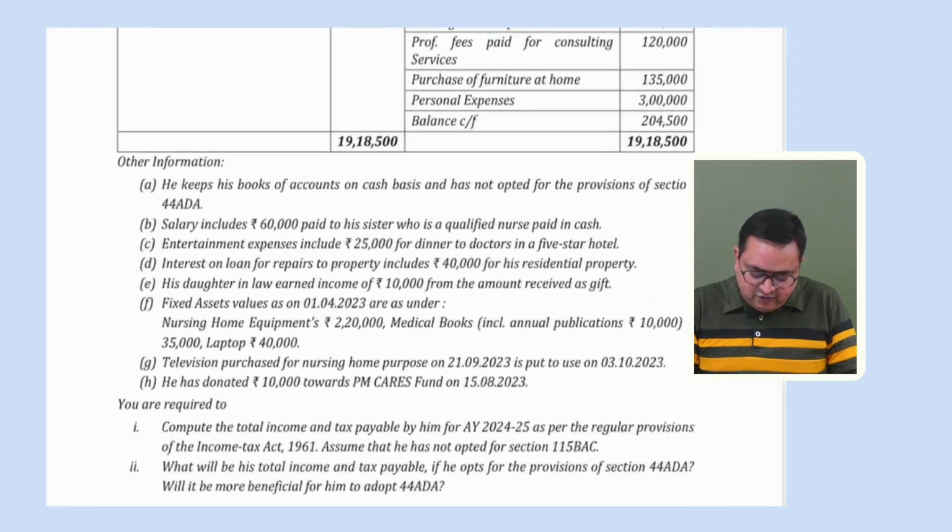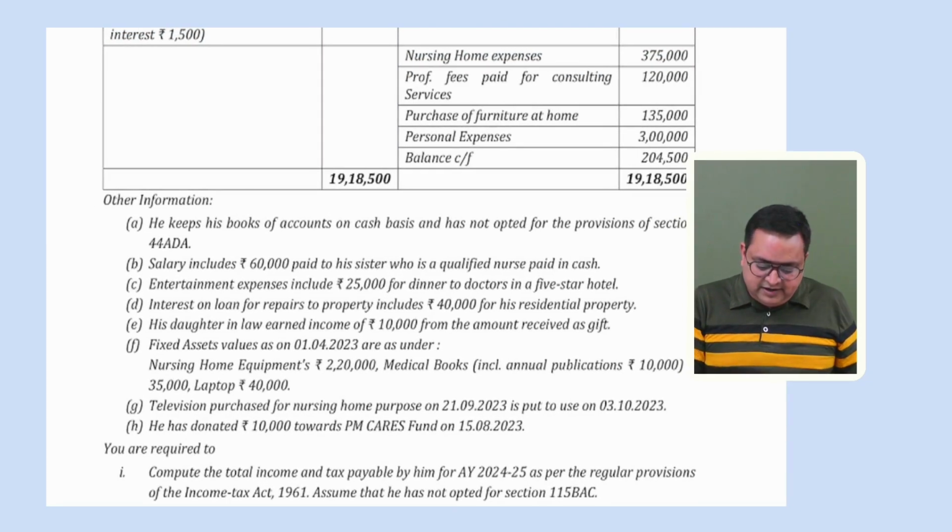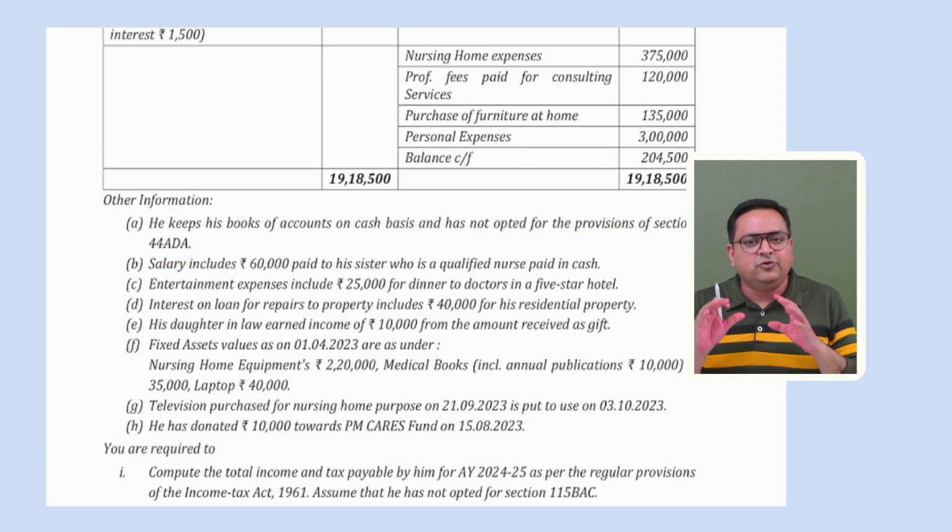Okay, let me read the information also. In the information, it is mentioned, as we have already read, that he keeps books of accounts on cash basis. That point we have already taken into consideration. And he has not opted for the provision of section 44ADA. That means we have to compute his normal income, not assuming as per 44ADA.